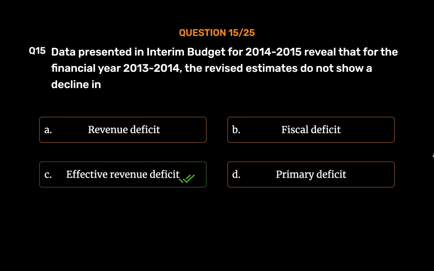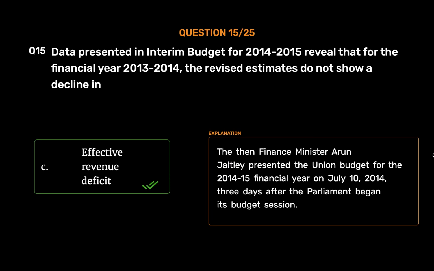Effective revenue deficit. The then Finance Minister Arun Jaitley presented the Union Budget for the 2014-15 financial year on July 10, 2014, 3 days after the Parliament began its budget session.